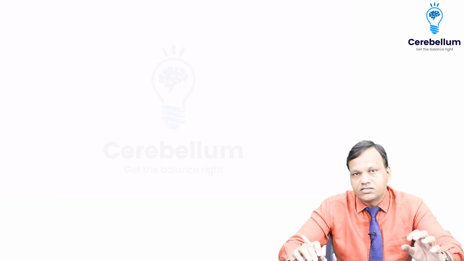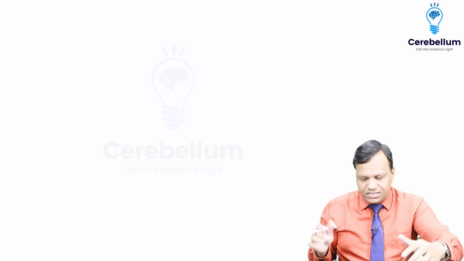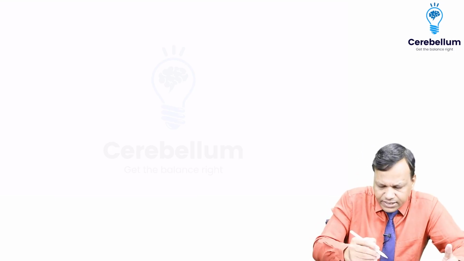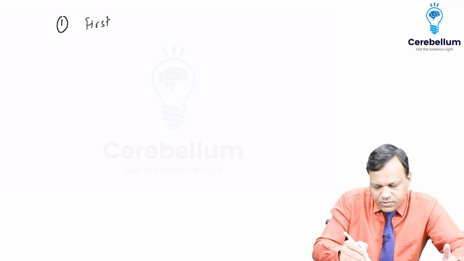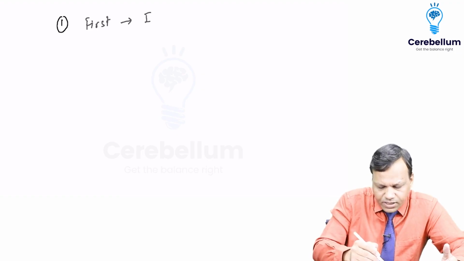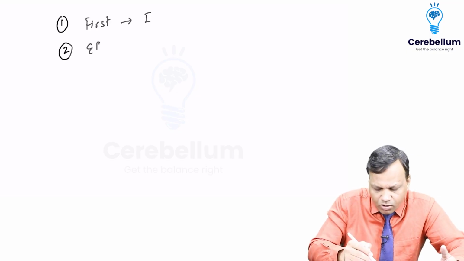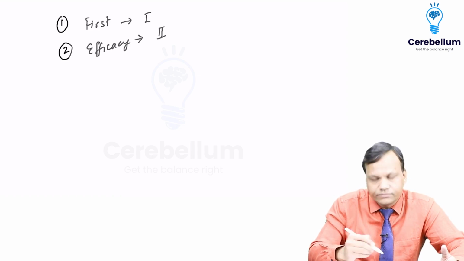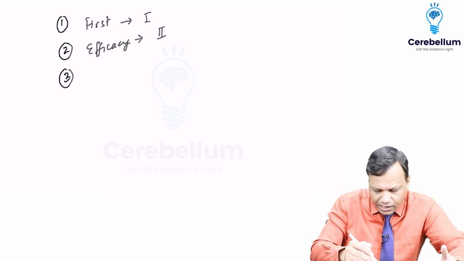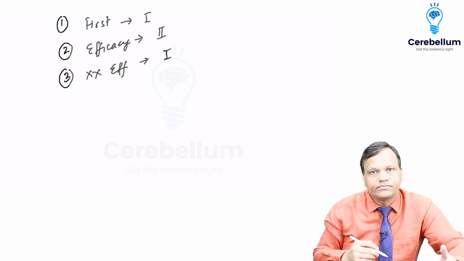Okay. So we discussed various phases of clinical trials. So quickly we will answer the MCQs. We will revise basically. So which is the first phase in humans? It is phase 1 trials. Second, in which phase do we first of all know the efficacy of a drug? Yes, it is phase 2 trial. In which trial we cannot know the efficacy of a drug? Yes, it is phase 1 trial.